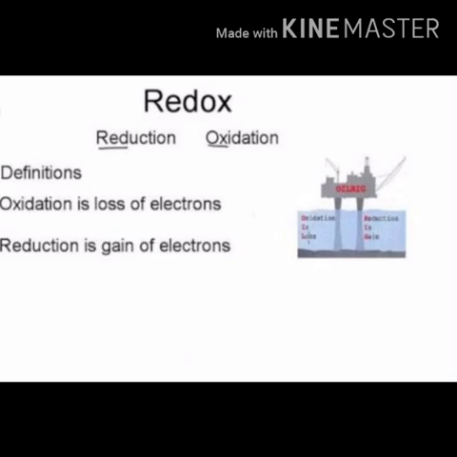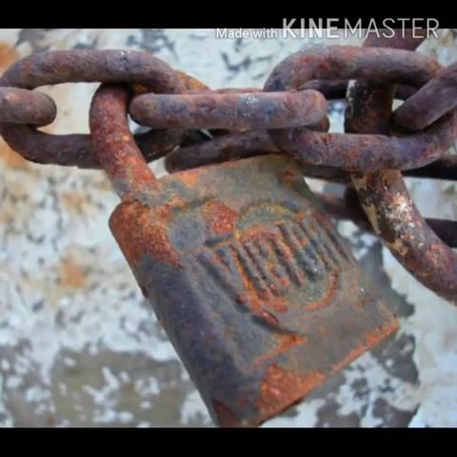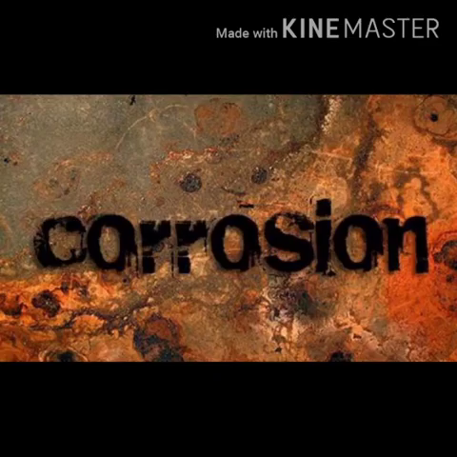Redox reaction. In a chemical reaction, if oxidation and reduction both take place simultaneously, then it is a redox reaction. Rusting of iron. The process in which iron particles get coated with a reddish brown powder when exposed to moisture and air is called rusting of iron. Rust is chemically hydrated iron oxide. Its formula is Fe2O3.2H2O. Corrosion. When a metal is exposed to substances around it such as moisture, acid, etc., for some time, a layer of hydrated oxide is formed. This process is called corrosion.